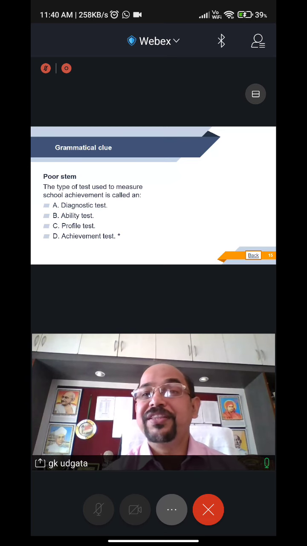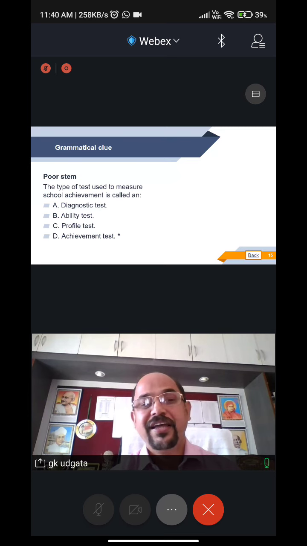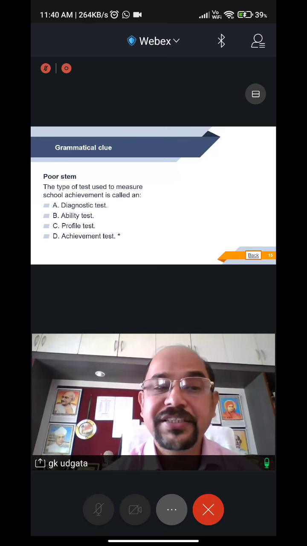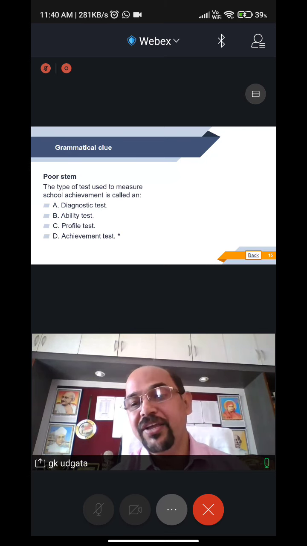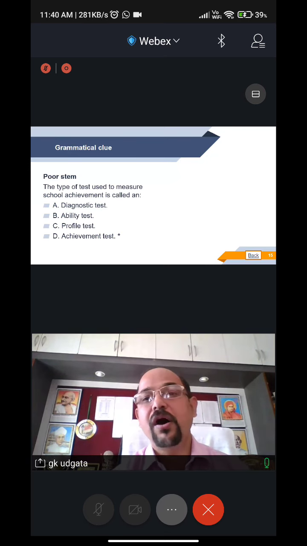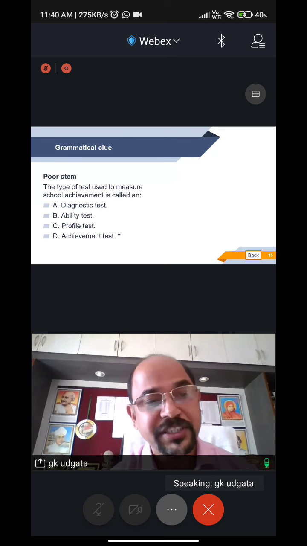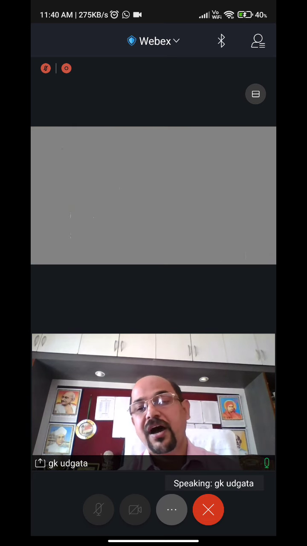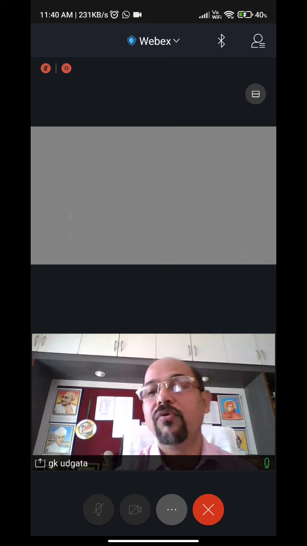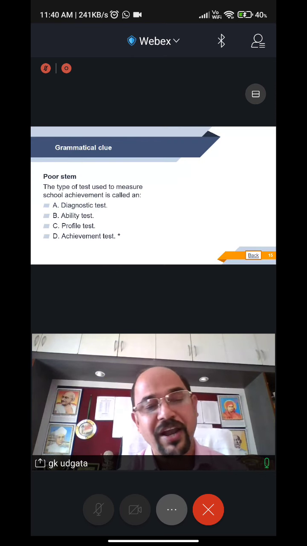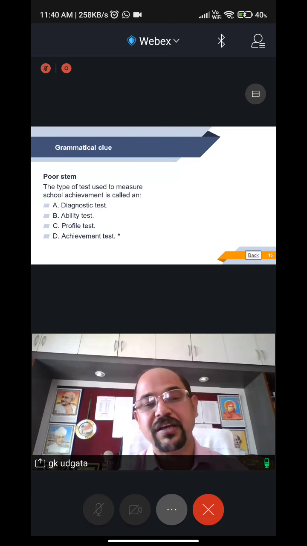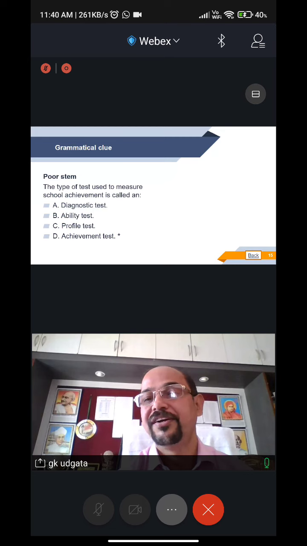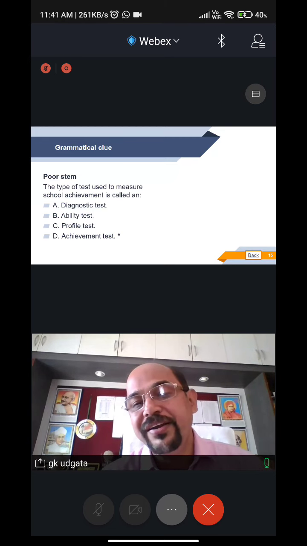The problem with this question is that the sentence is already ending with "an". If it is ending with "an", the two options given, diagnostic test and profile test, are automatically overruled. There is no probability of these options, so these are invalid options. The question itself has the answer. Either it is ability test or achievement test. So this is an invalid question.